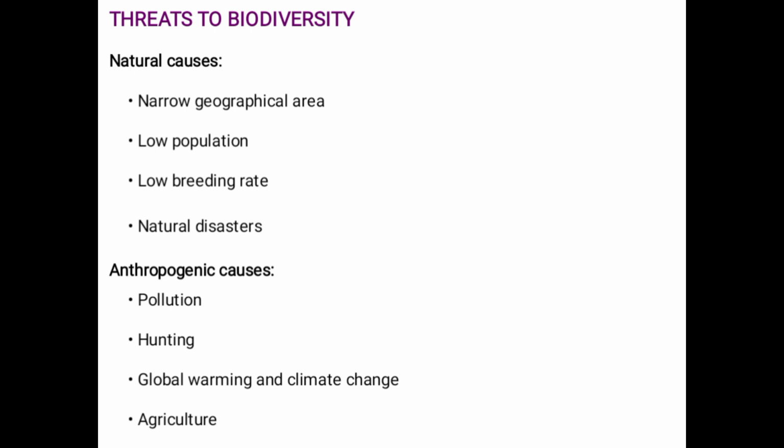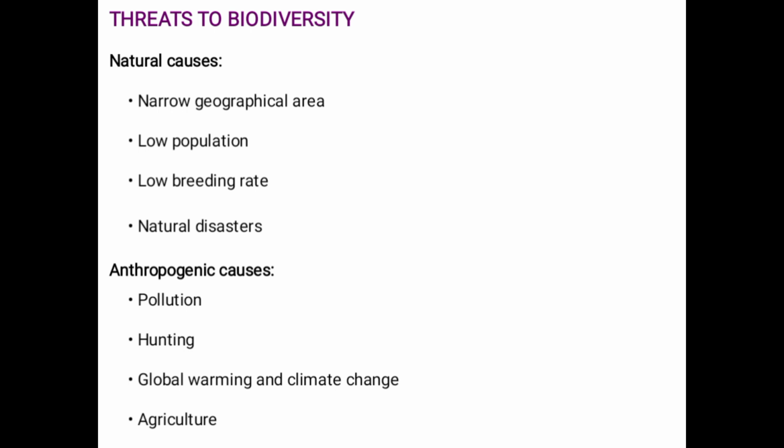Threats to biodiversity. What are the main threats that cause biodiversity to decline? So we will discuss. There are two types of causes which are the threats to diversity. First, natural causes, which include narrow geographical area. If a species has a narrow geographical area, it cannot survive very easily. Of course, it cannot change. It cannot develop changes or variety. So it is a threat to biodiversity.